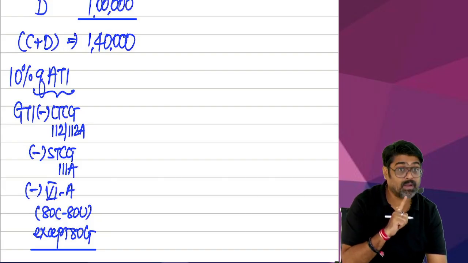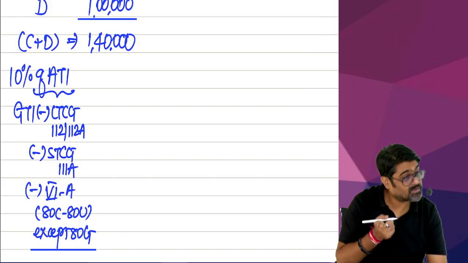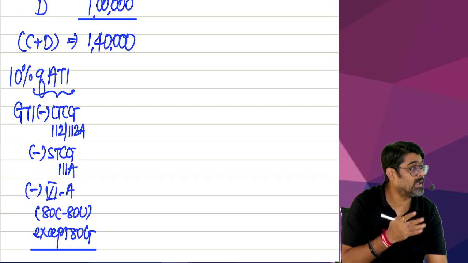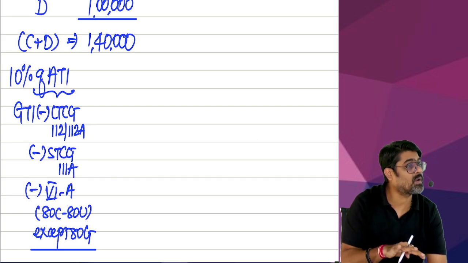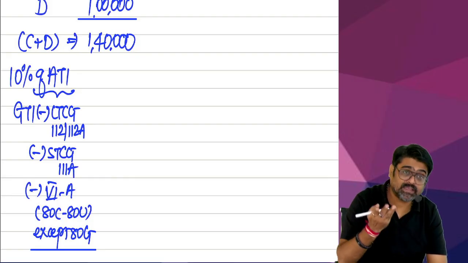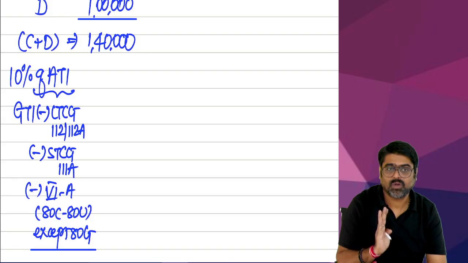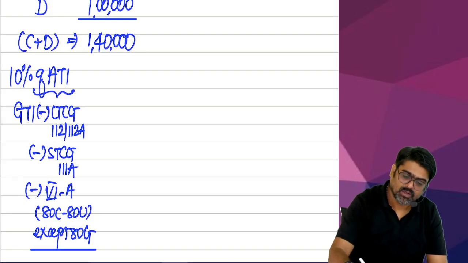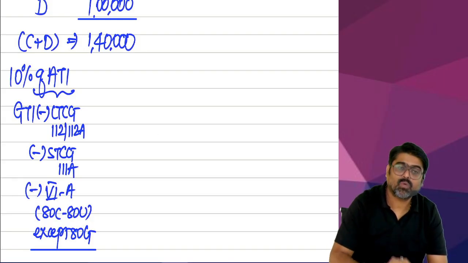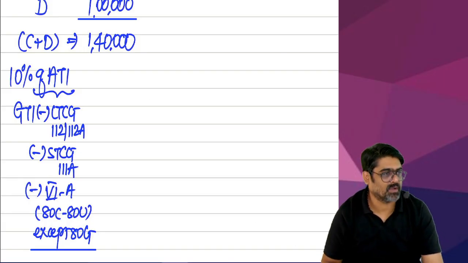Yes or no? But wait, don't reduce winnings and all. Only these three incomes are to be eliminated. From your GTI, eliminate LTCG 112A and STCG 111A. Yes or no? And also reduce all the chapter 6A deductions. So after reducing all these items, whatever amount remains will be your adjusted total income, and 10% of that is the limit.